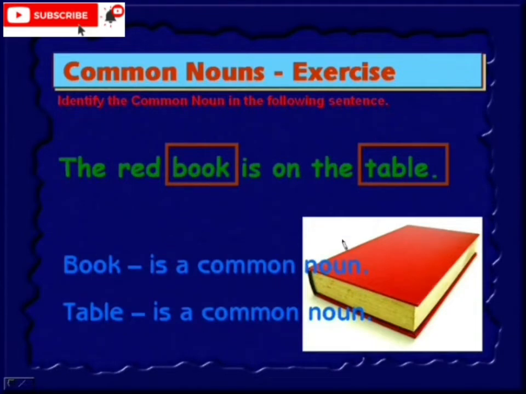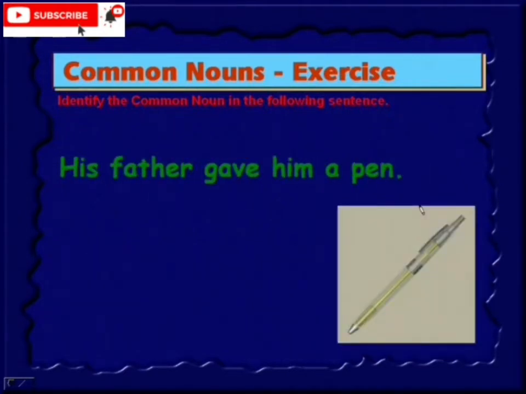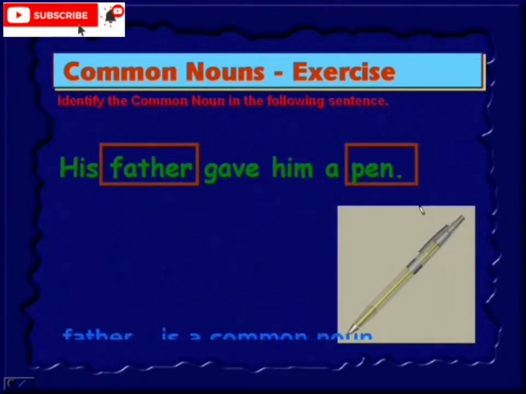Book is an object, table is one more object, so both are common noun words. His father gave him a pen. In this sentence, the common nouns are father and pen. So these two are the common nouns.